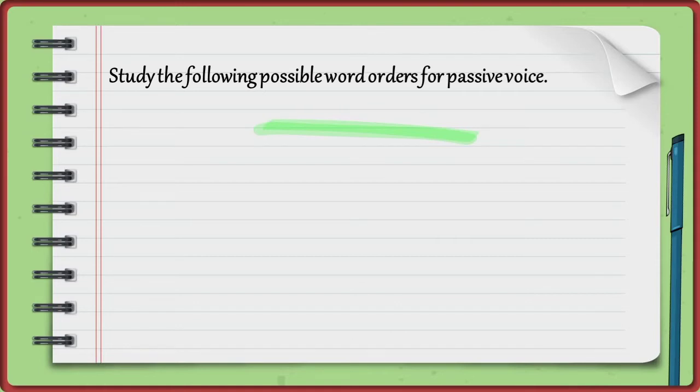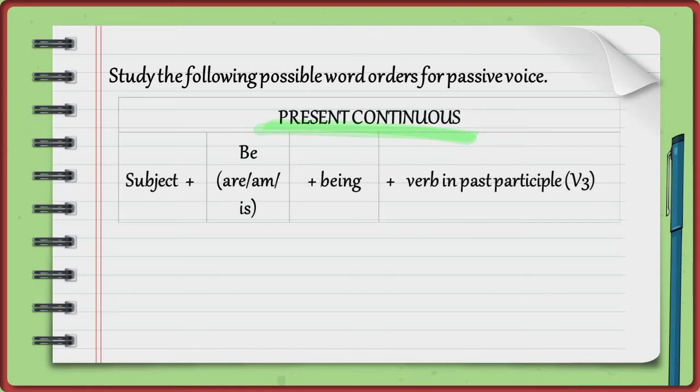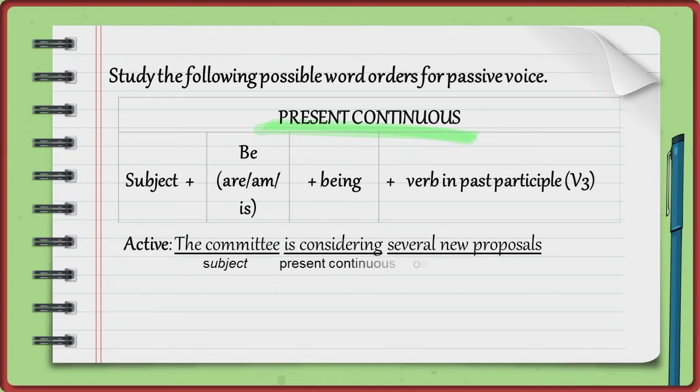Study the following possible word orders for passive voice in present continuous. Subject plus be, are, am, is, plus being, plus verb in past participle, verb 3. For example, active: The committee is considering several new proposals. The committee, subject. Is considering, present continuous. Several new proposals, object, complement.